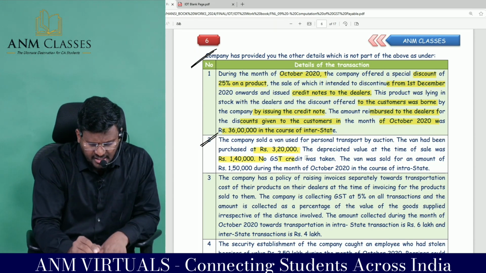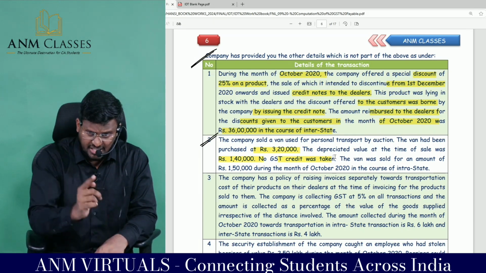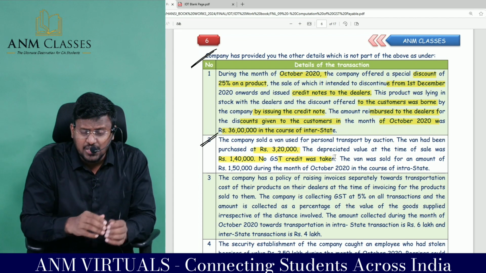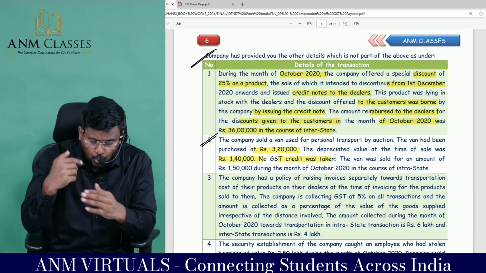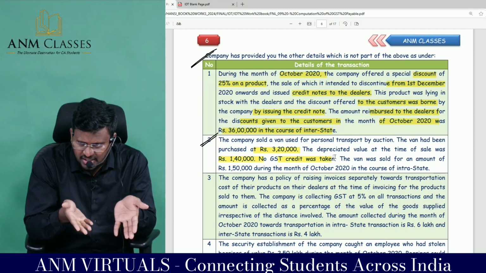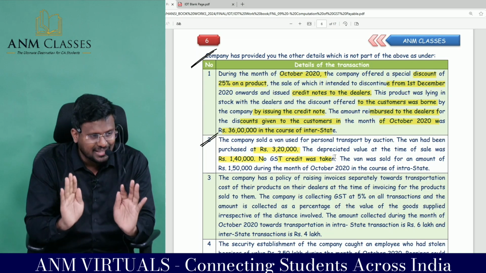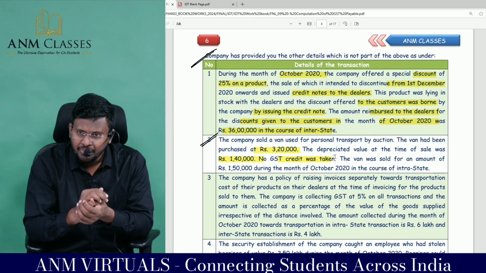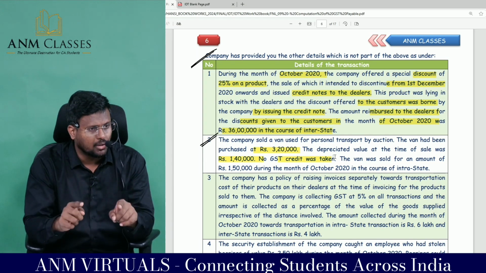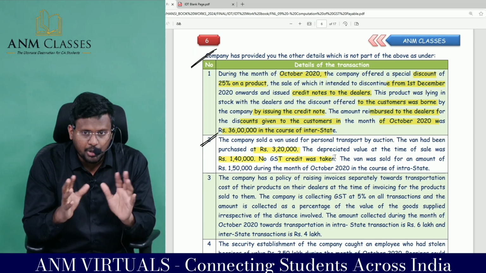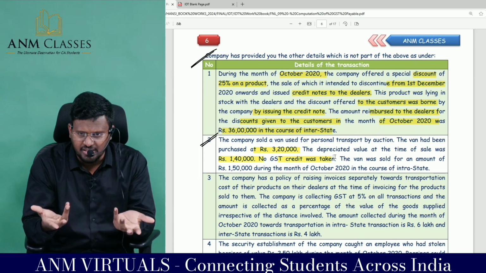No GST credit was taken on this van. If GST credit has been taken, then permanent transfer or disposal of business asset where ITC has been taken applies, but that is applicable only without consideration. But nowhere till now have they said that they are going to sell the van without consideration. They said that they have not taken the ITC for a van. A van is not a truck. Vans are motor vehicles, and motor vehicles are blocked credit. Because of blocked credit, sometimes the van capacity may be less than 13 passengers.